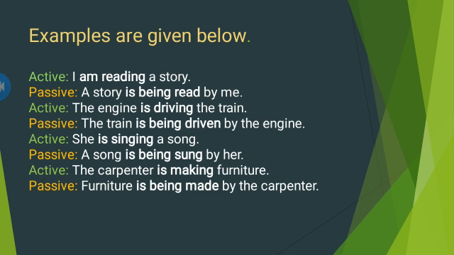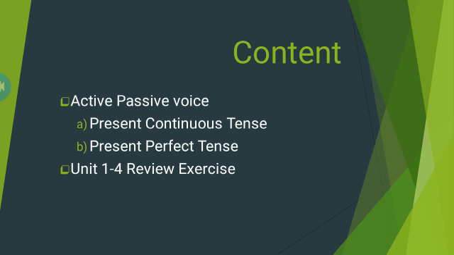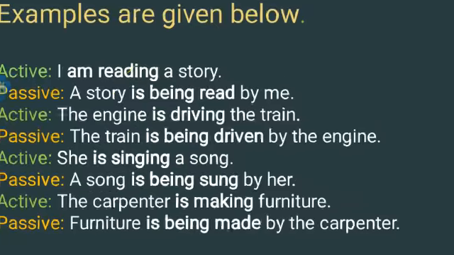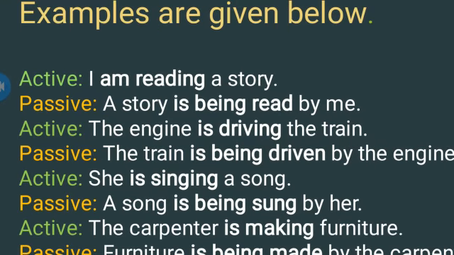Here are some examples. I am reading a story. It is a present continuous tense. I is the subject, am is the helping verb, reading is the main verb plus ing, a story is the object. When we change it into passive, a story, which is actually the object of the sentence, will become the subject of the sentence in the passive voice. Is being read.